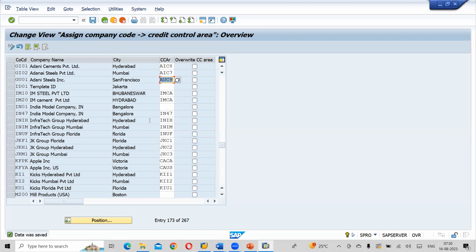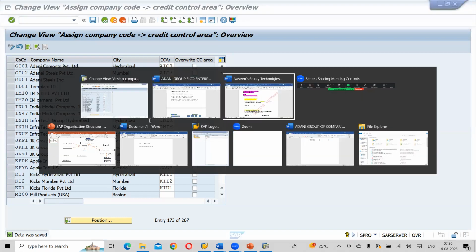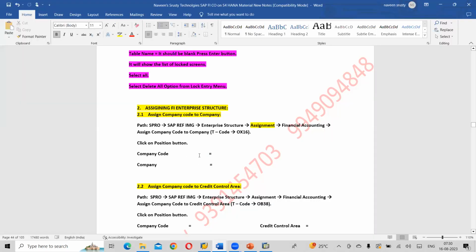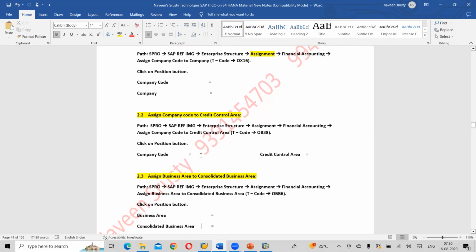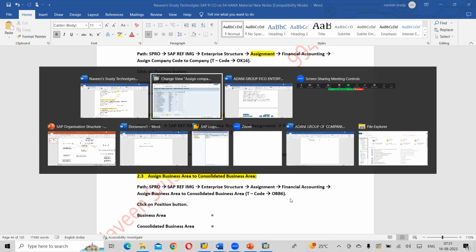Transaction code OBB6. You can see here. Path same as above till financial accounting. From there, assign business area to consolidation business area, right? Transaction code OBB6. So what are our business areas?